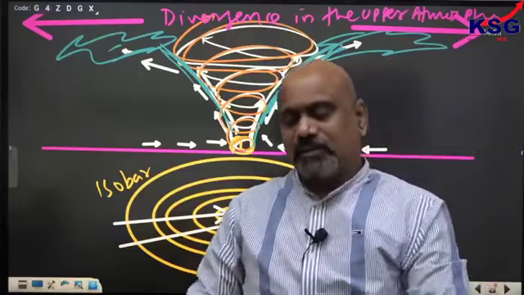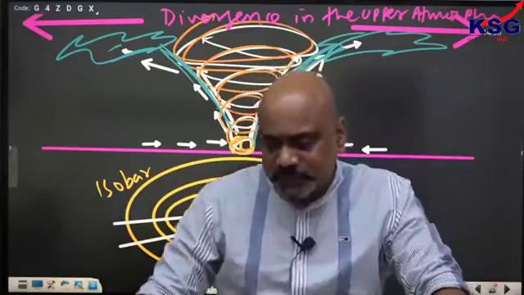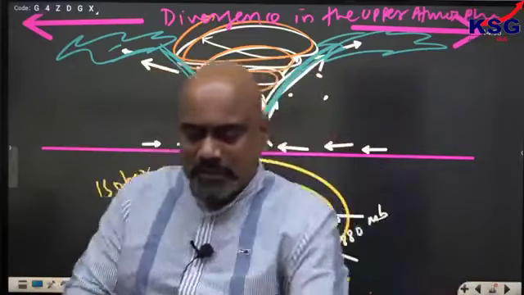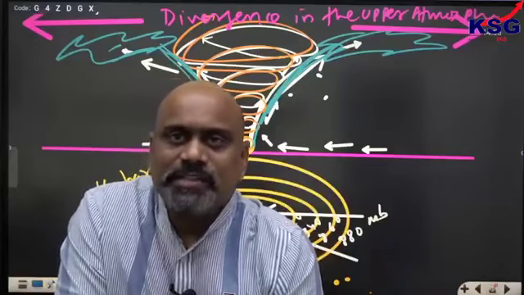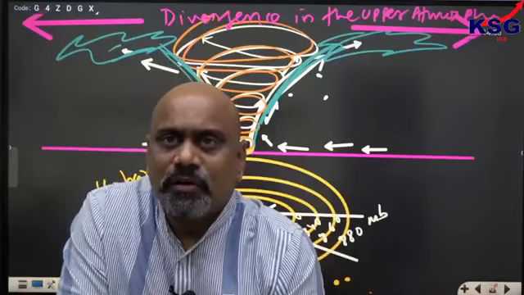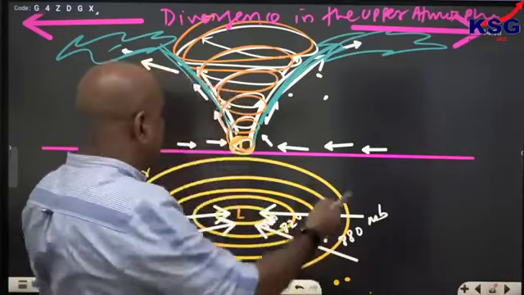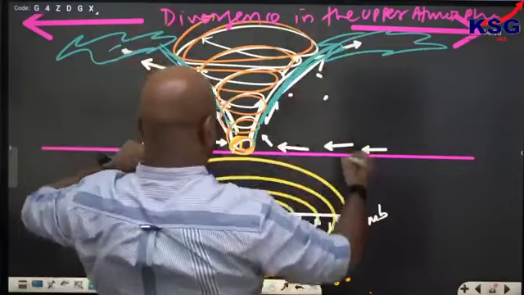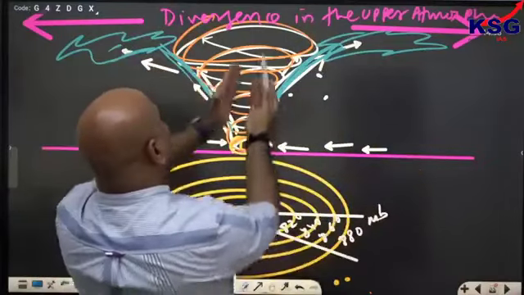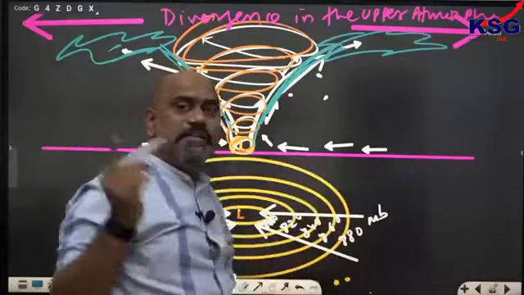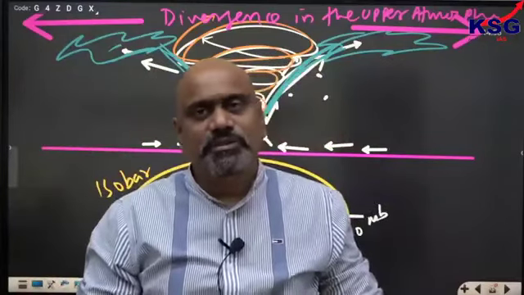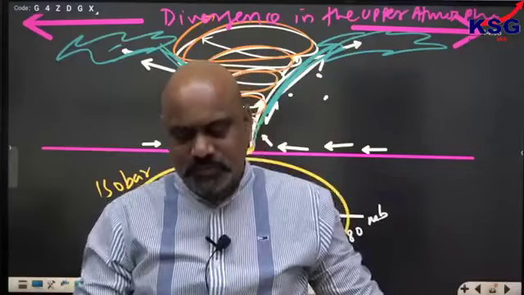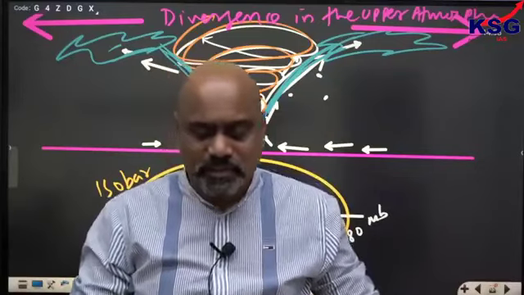I hope it is clear. Upper atmosphere must have well developed divergence in the upper part. It will strengthen the inflow of air below. ये ऊपर suck कर रहा है तो ये नीचे से ये. This will converge and go up. It will intensify the development of cyclonic conditions. Okay, disturbance in upper atmosphere.